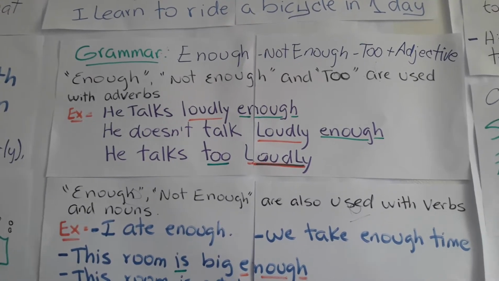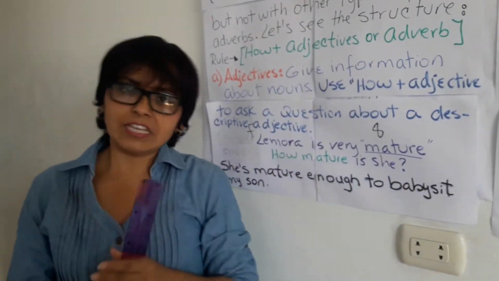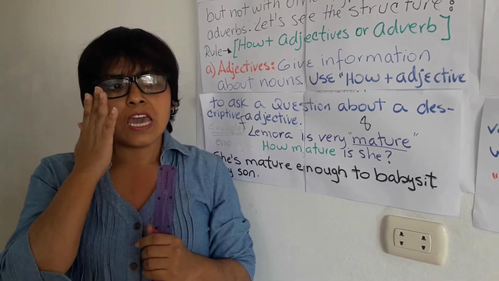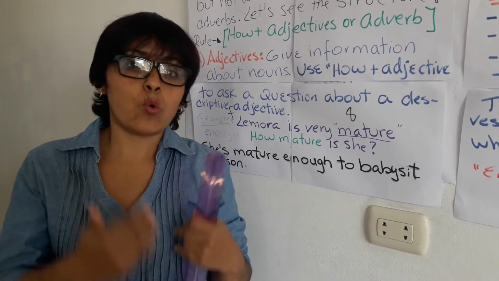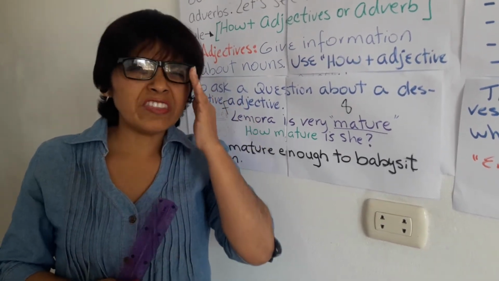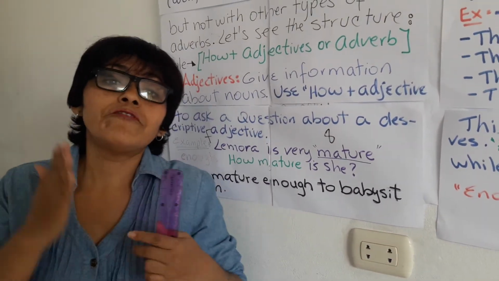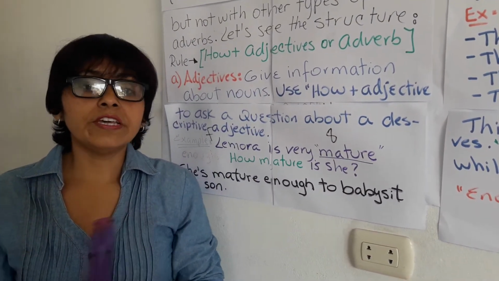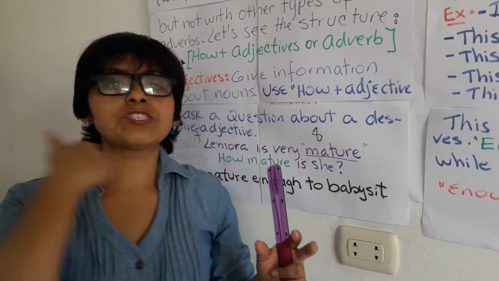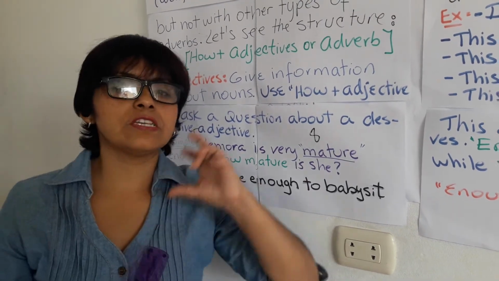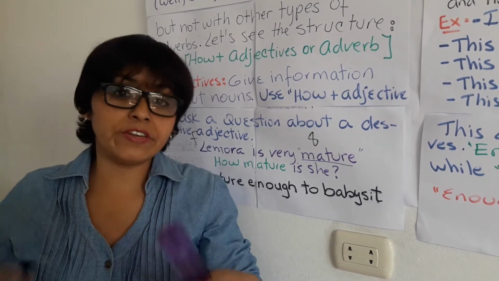The second part of the grammar is how to use enough and too. In that part, we can use them with the verb to be to describe the person, the quality of the person, or the personality or attitude. And the adverb is going to be used with verbs. Okay? So in that part, we have to be careful, because we're talking about activities of the person, okay?